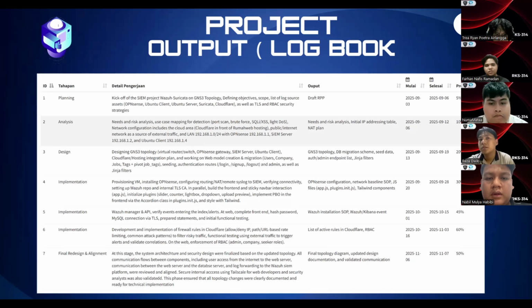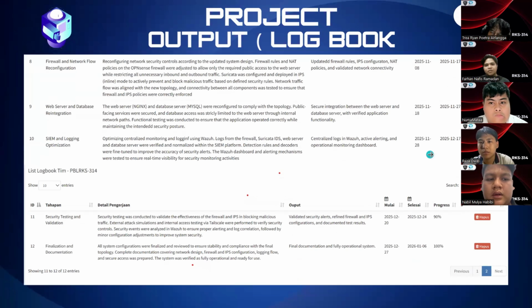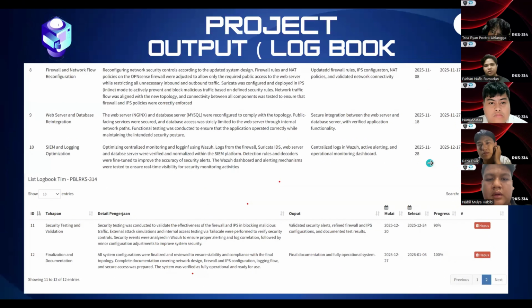And so next, final redesign and alignment. The system architecture and security design were refined and aligned with the updated topology. Okay, next, firewall and network flow configuration. Firewall and IPS policies were refined to ensure only necessary traffic is permitted and malicious activity is blocked. Web server and database reintegration. Secure communication between the web server and database was enforced and functionally validated.